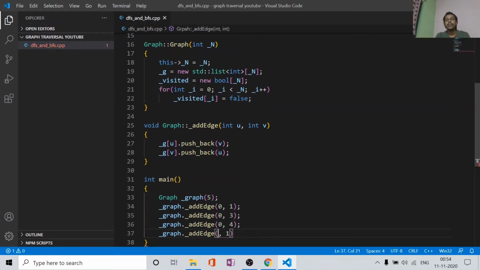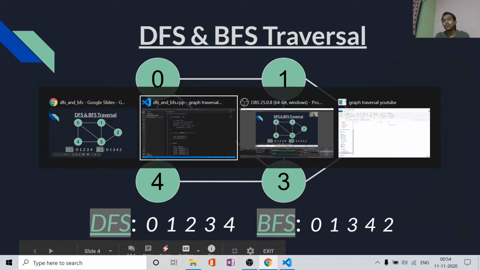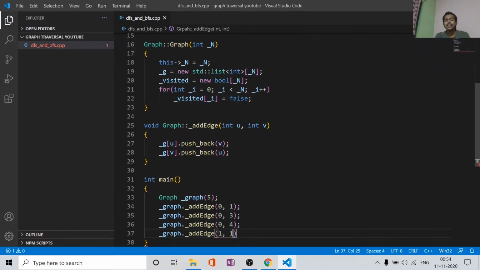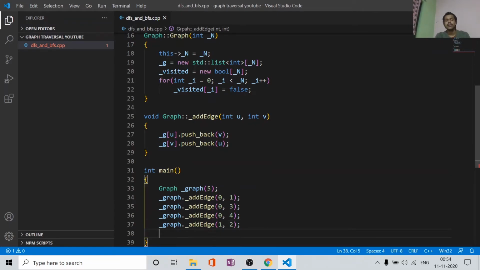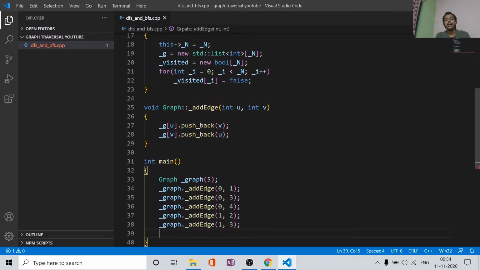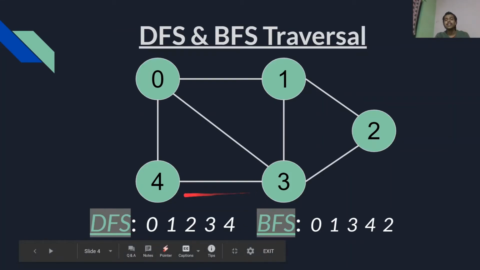Now from 1 we are connected to 2 and 3. Okay, and now from 3 we have a connection to 4.